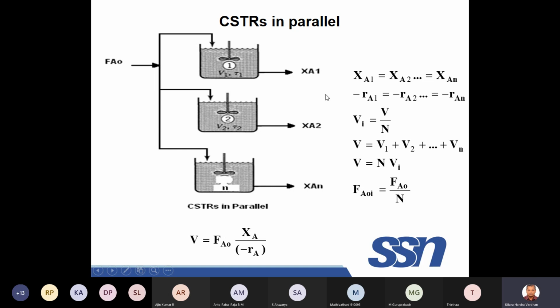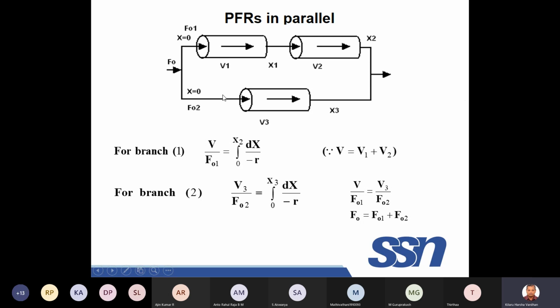But as far as the university exams are concerned, I think they'll just ask some 2 marks question on how this flow rate should be divided. The flow rate should be divided according to the number of the reactors. If there are 4 reactors, this flow rate should be divided by 4 for each one. Okay, that you remember, right? So let us see some problems.